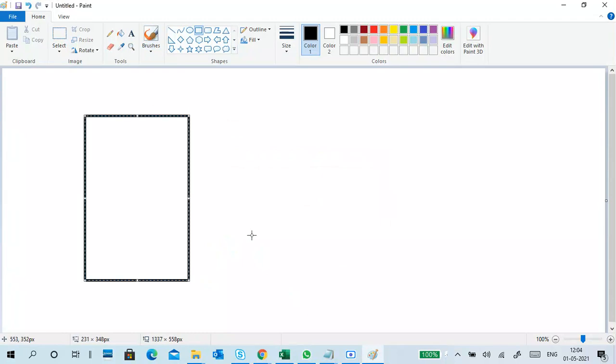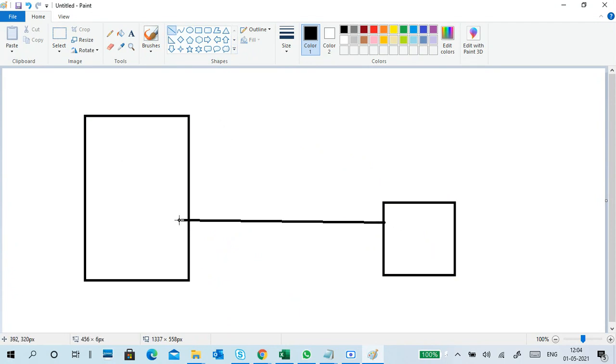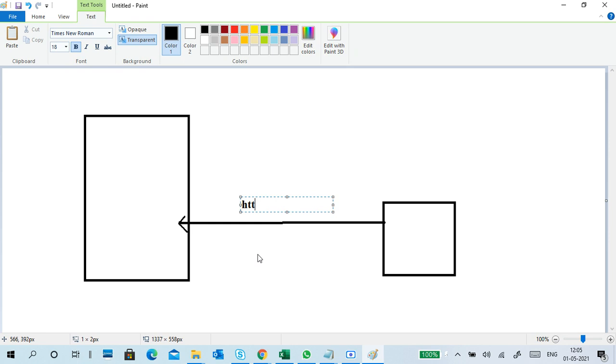Guys, this is a web server and here is my client. So what will happen here? The web client will send a request to the web server. What request will it send? The request name is HTTP request. The client sends an HTTP request.